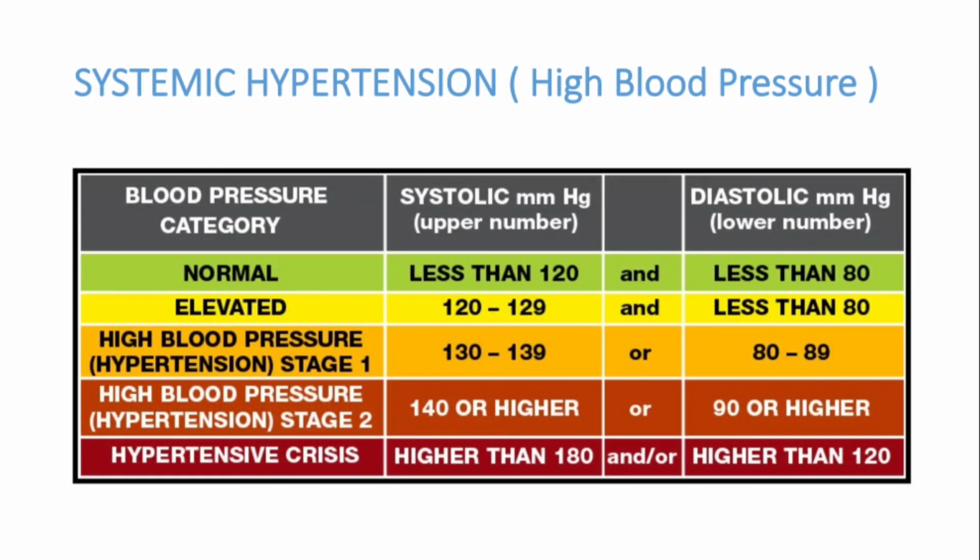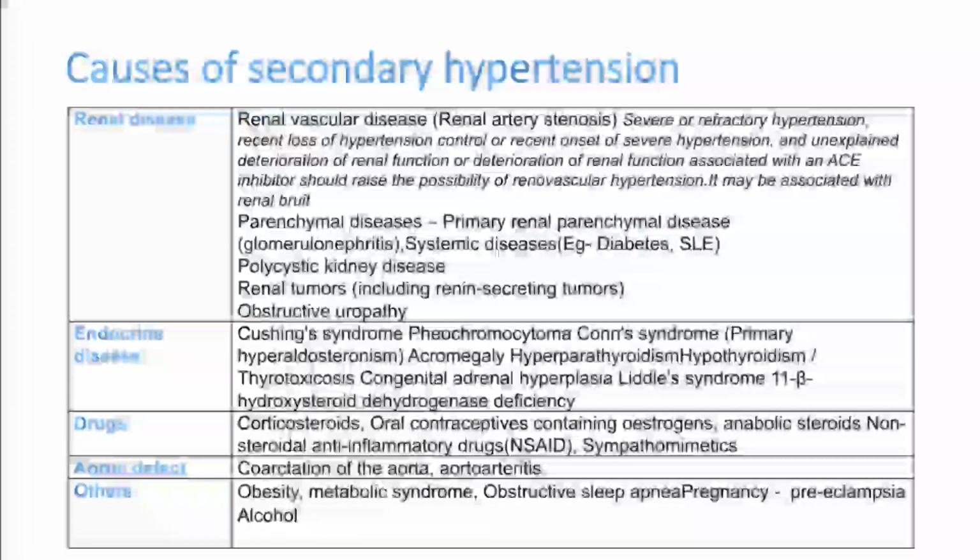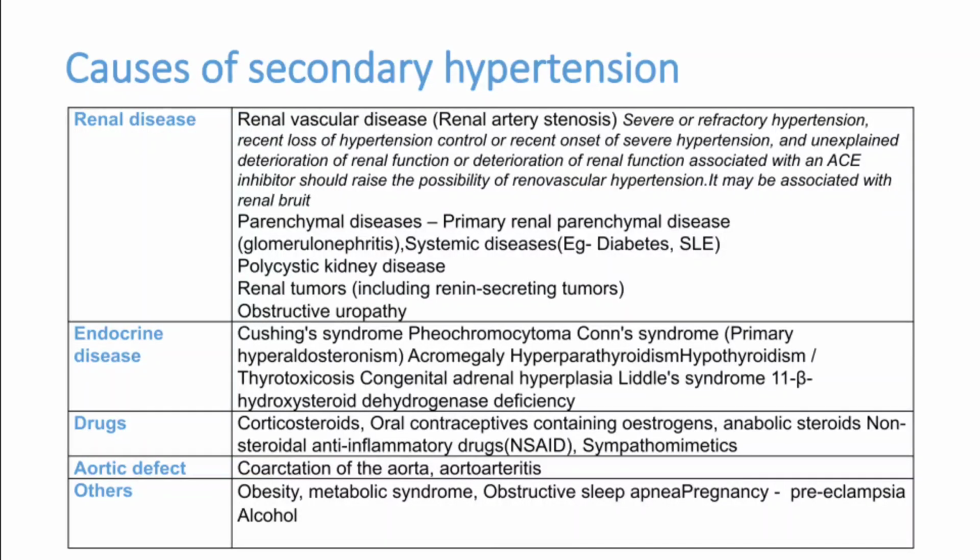Now you can see this chart, in which different classifications are given. This is by JNC. According to the classification, we have normal BP, elevated BP, stage 1 hypertension, stage 2 hypertension and hypertensive crisis. And if you see the secondary causes of hypertension, there are different causes.